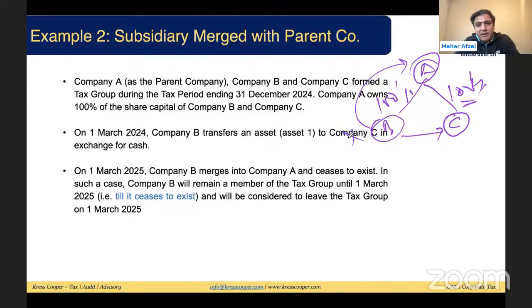Company B will remain a member of the tax group until it ceases to exist, and it will be considered to leave the tax group on 1st of March 2025. Because, as we have already discussed, if one company is transferring its entire business to another company, it will cease to exist. It will be effective from the date it ceases to exist.